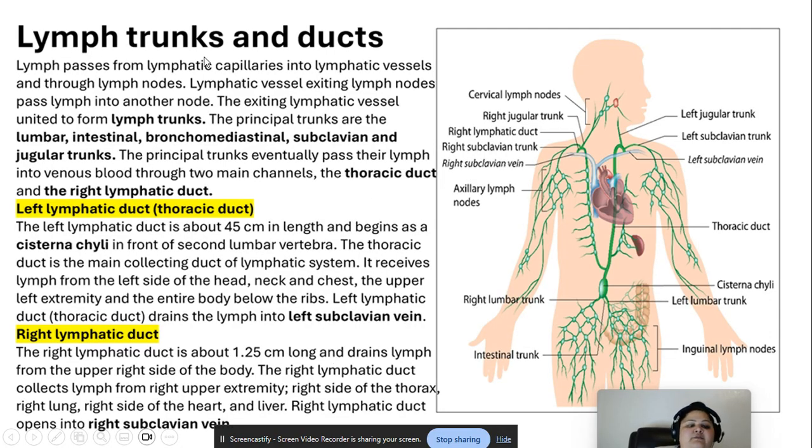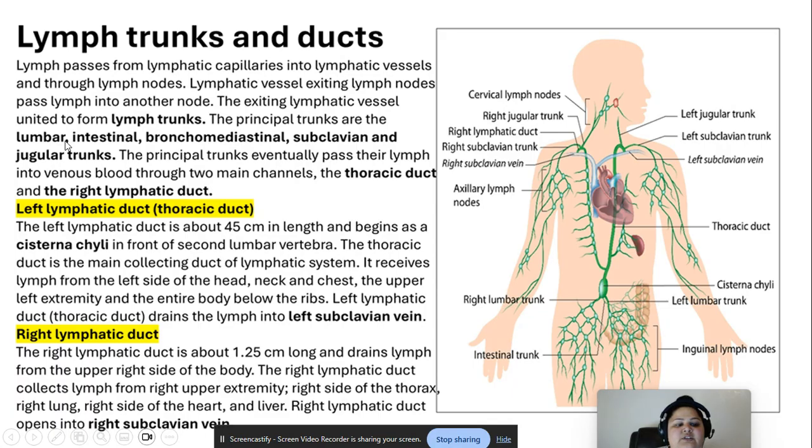Okay, lymph trunks and ducts. Lymph passes from lymphatic capillaries into lymphatic vessels and through lymph nodes. Lymphatic vessels exiting lymph nodes pass lymph into another node, right? So it is more like a network from one node to another. The exiting lymphatic vessels unite to form lymph trunks, right? So we saw multiple lymph trunks around, all right?